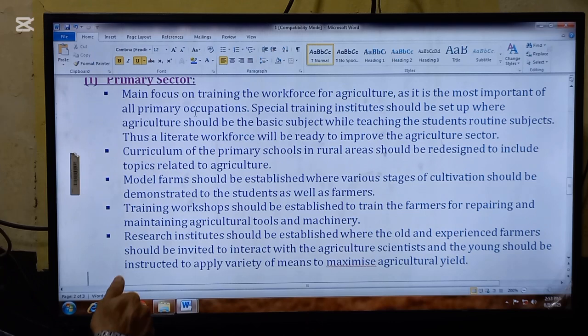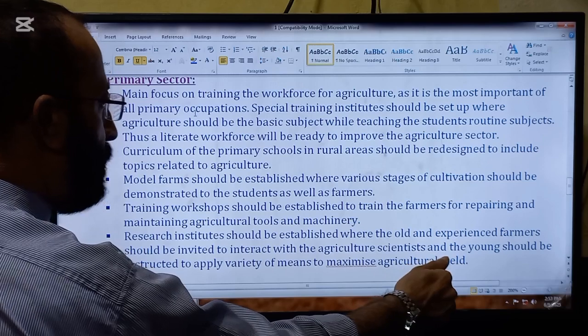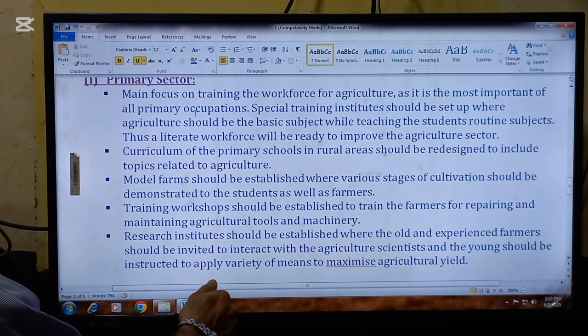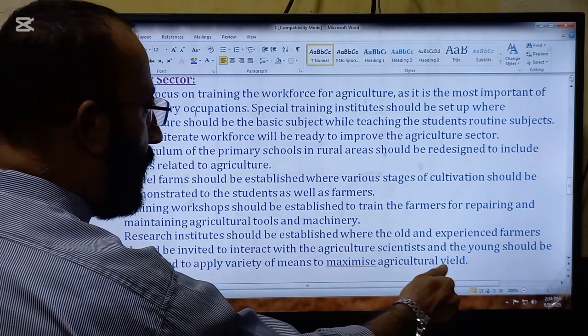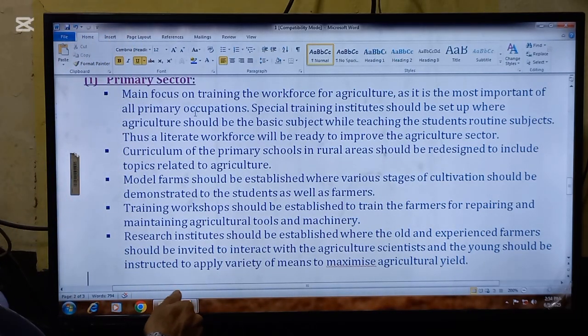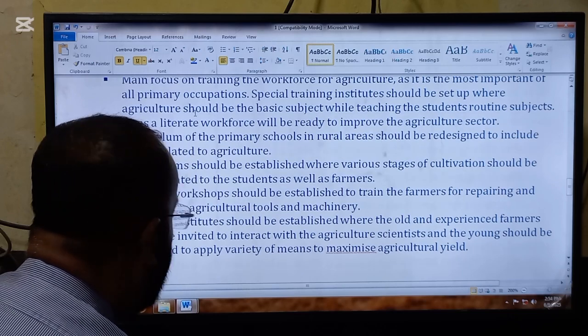The next point is research institutes should be established where the old and experienced farmers should be invited to interact with the agriculture scientists, and the young should be instructed to apply a variety of means to maximize agricultural yield.